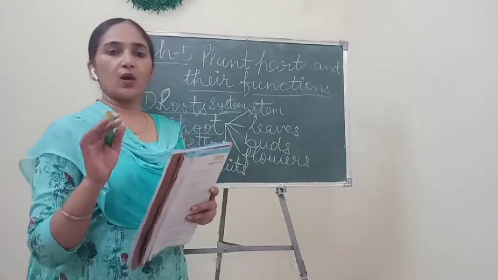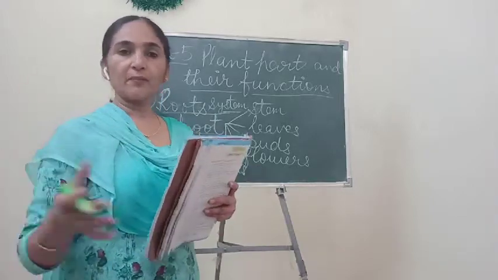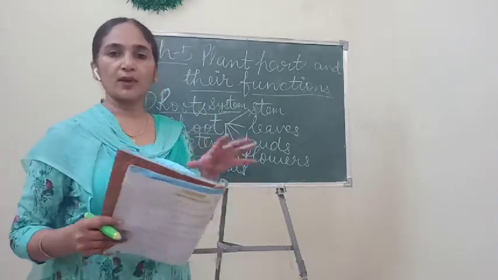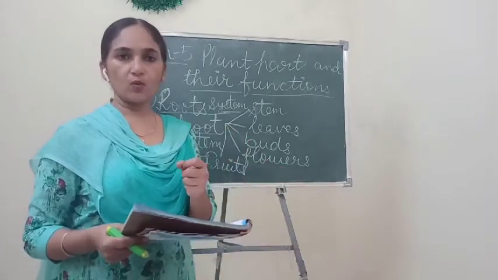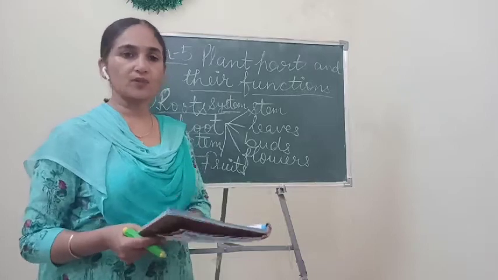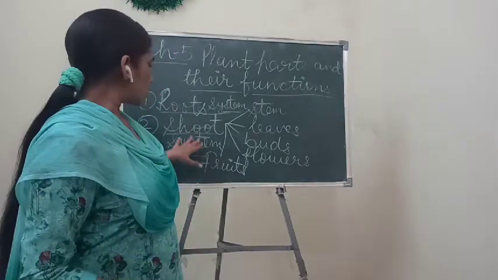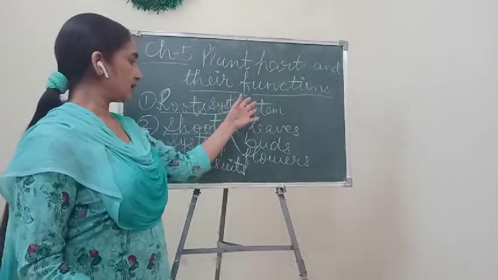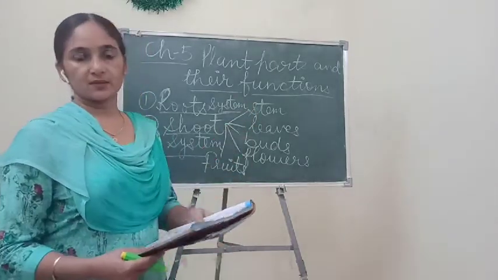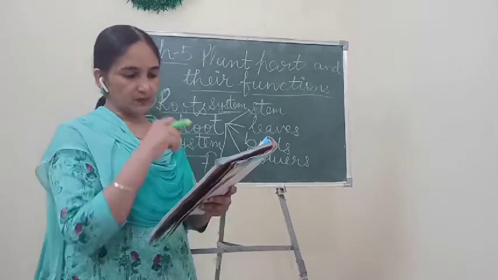Roots are not divided into different parts, because roots have many branches and they spread their branches to get more and more water and minerals from the soil. But the shoot system has again many organs, or we can say subparts. Understand? So let's read.